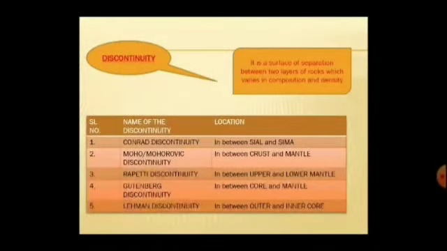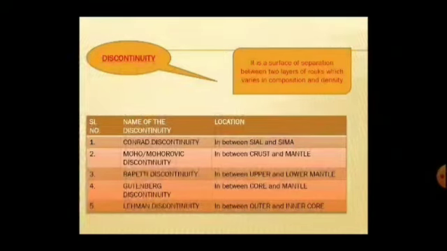Now we will discuss what is discontinuity. Discontinuity is a surface of separation between two layers of rocks which vary in composition and density. Here is the chart of the names of the discontinuities and their locations.